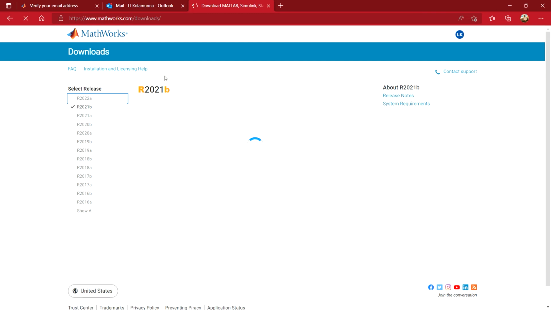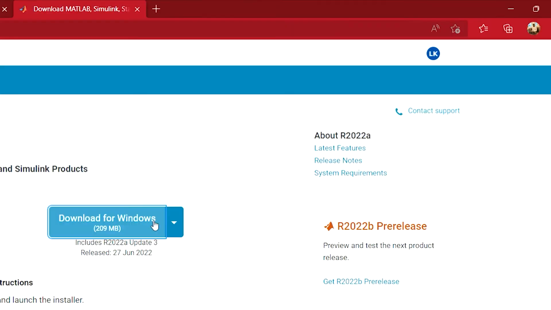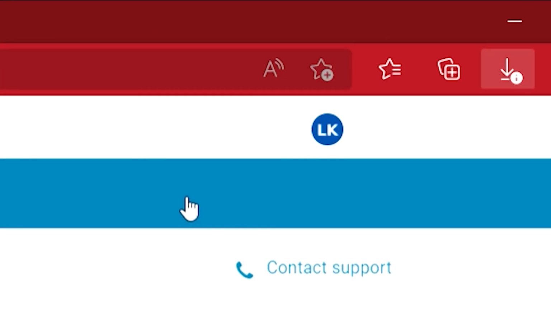After selecting the required version and the OS, click the Download button to start the download. After completing the download, run the setup and enjoy MATLAB.